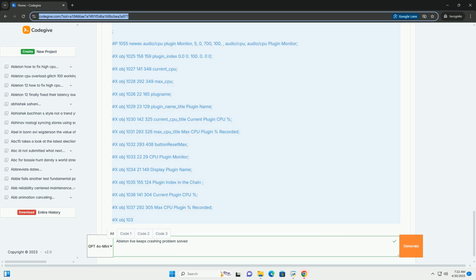4. Increase buffer size: in Ableton Live's preferences, audio, increase the buffer size. A larger buffer size gives your computer more time to process audio, reducing the likelihood of dropouts and crashes, especially with complex projects. Start with a buffer size of 512 samples or 1024 samples.